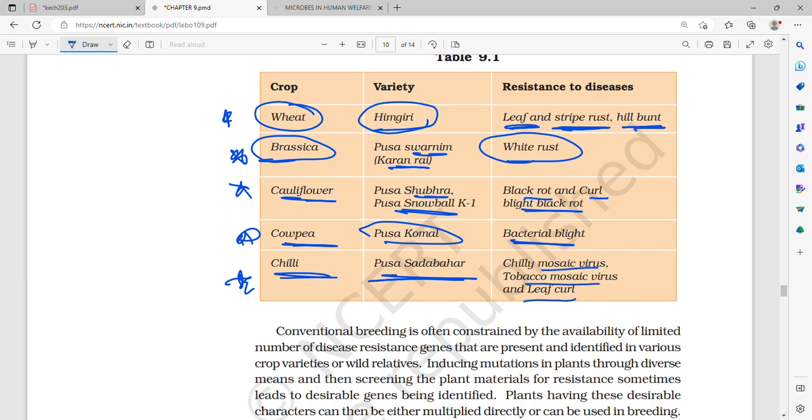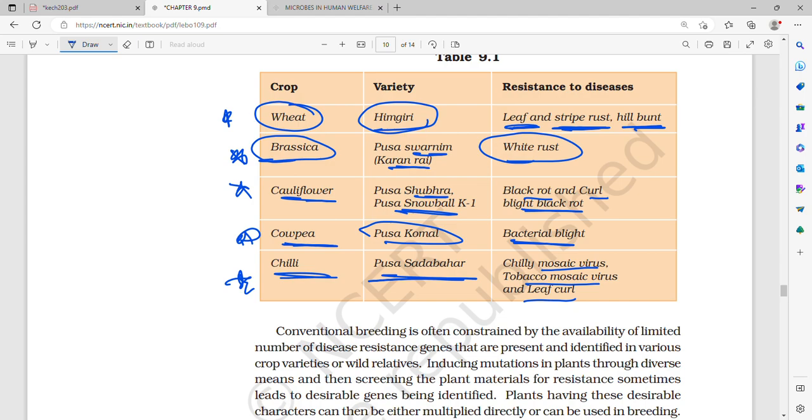So let's try to remember it. Wheat. In wheat, the variety is Himgiri. Himgiri is resistant to what? Leaf and stripe rust, and hill bunt. Then Brassica, what are the varieties? Pusa Swarnim, which is also called Karan Rai. It is resistant to white rust.